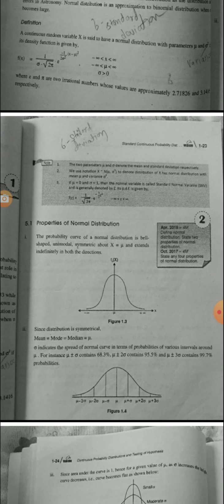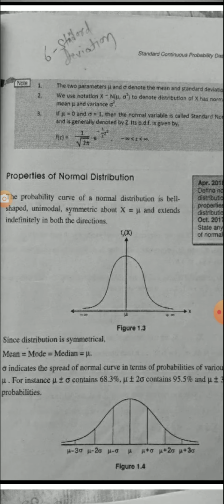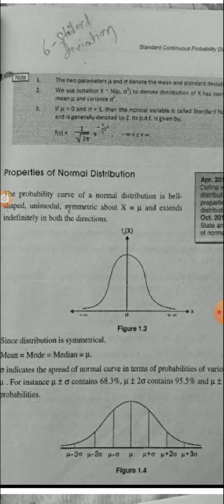The probability curve of a normal distribution is bell-shaped, unimodal, symmetric about x equal to mu, and extends indefinitely in both the directions. This is shown in this figure.